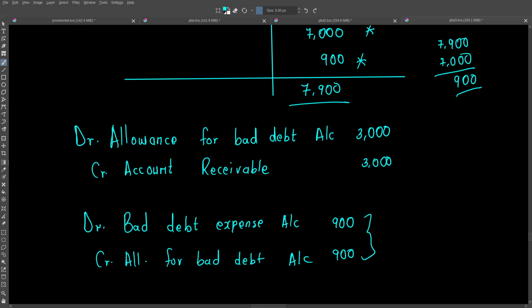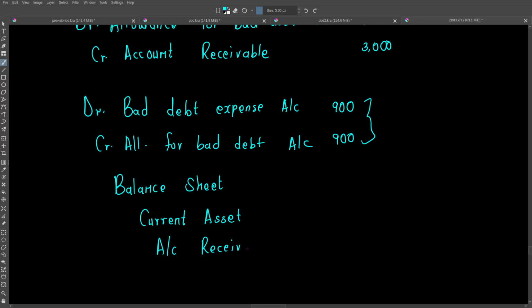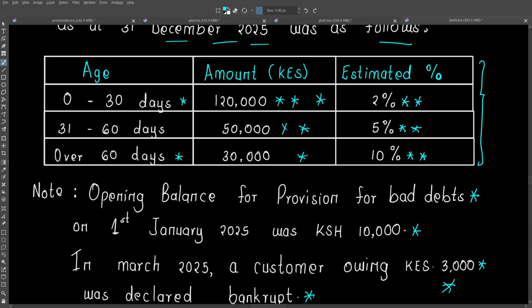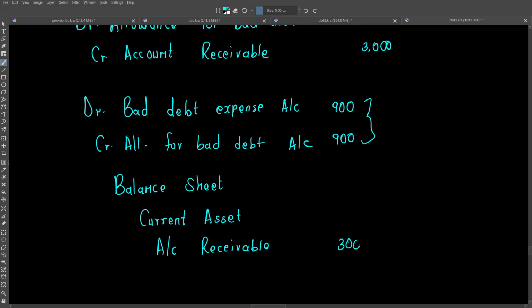Okay, then let us look at how our balance sheet will look. That is the statement of financial position under the current assets. That is the accounts receivable. Our accounts receivable will basically have 300,000. I've just calculated a total of 120,000 plus 50,000 plus 30,000, which will give us 300,000. So I'm just doing a snippet of the balance sheet, okay?